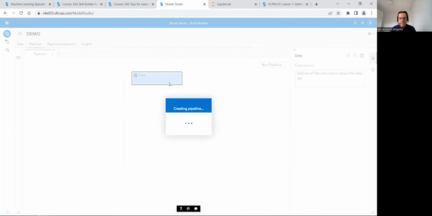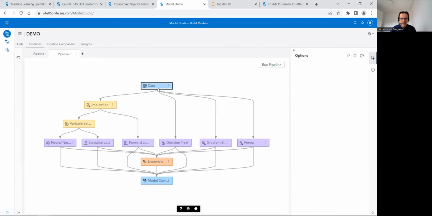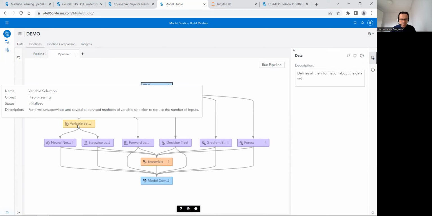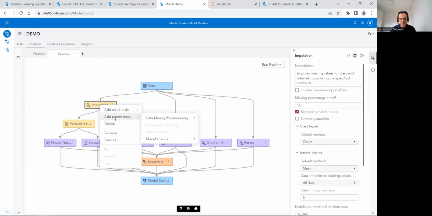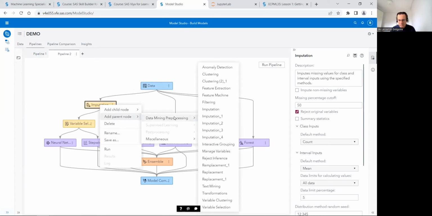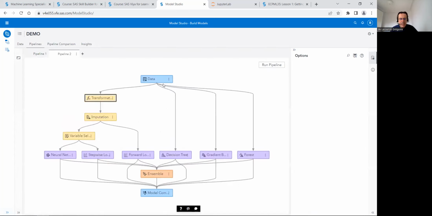In a pipeline, you've got these tools, this box, where there are many options. In the middle of the pipeline, you can have SAS code or Python code or R code. And in this pipeline, there are some tools to prepare the data. If I want some transformation, I can add in the middle imputation to replace the missing values, and transformation.